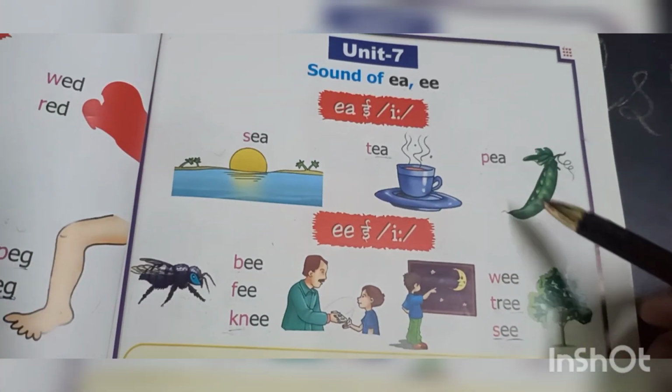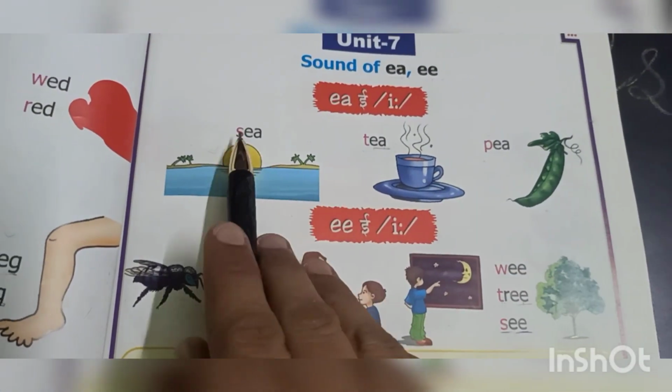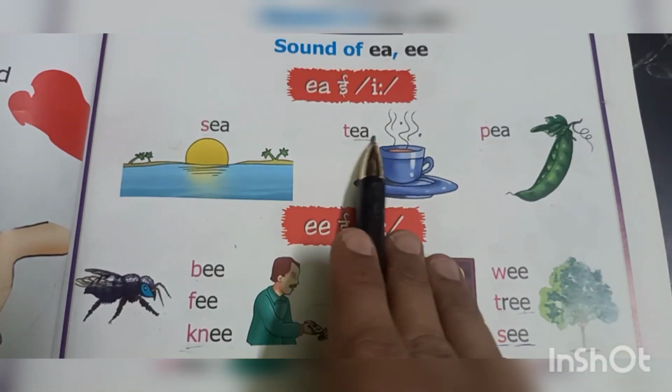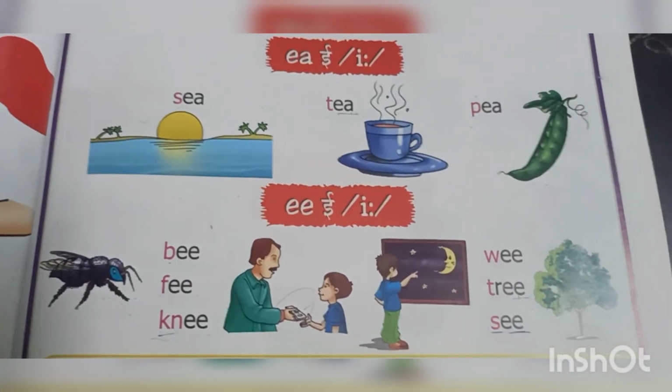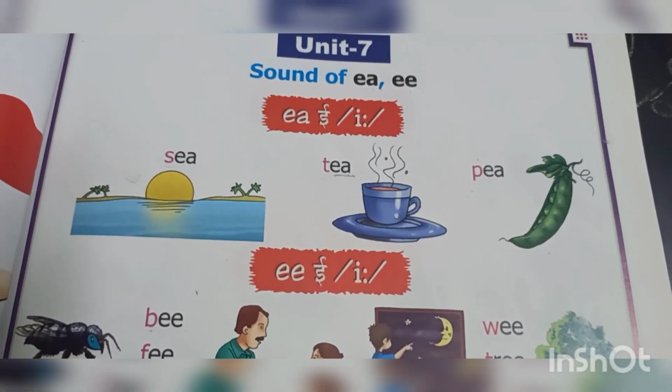So here is the difference in both E sounds. Here is a short E like s e c, t e t, p e p, and here is a long E like b e e, f e e, w e e, tree. So hope it will help you in reading and pronunciation also.